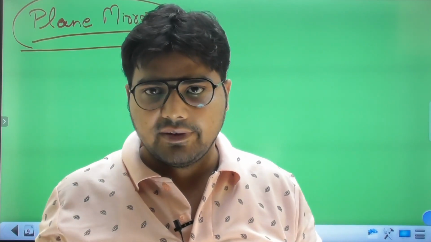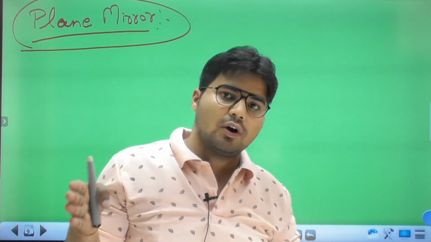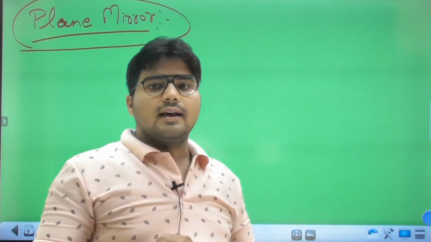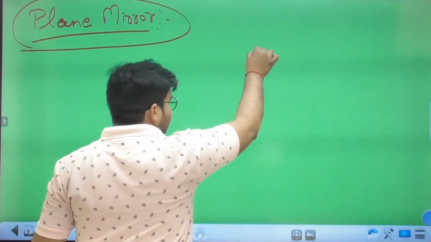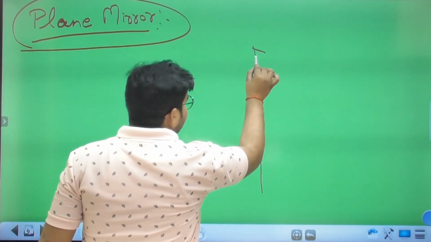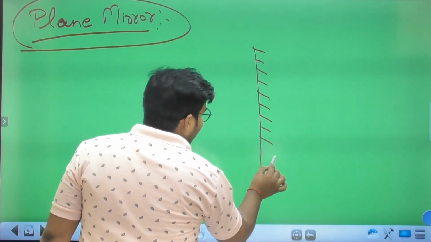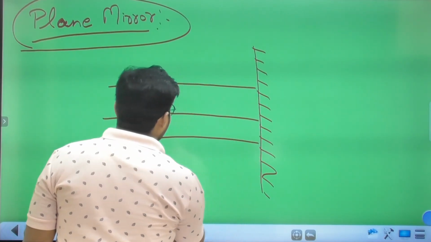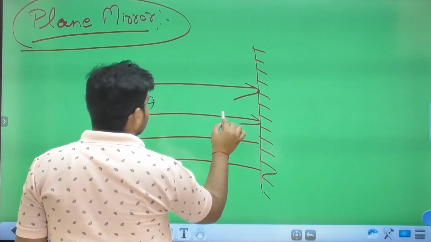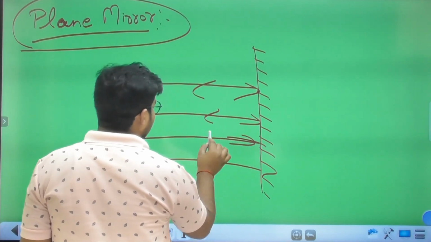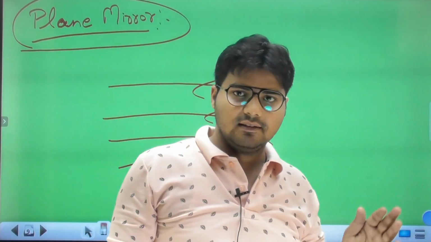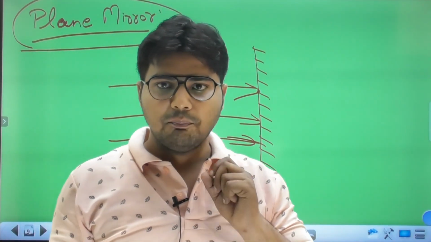Any plane surface which is polished on one side, and the light that falls on it is totally bounced back, is called a plane mirror. So this type of object is considered a plane mirror.